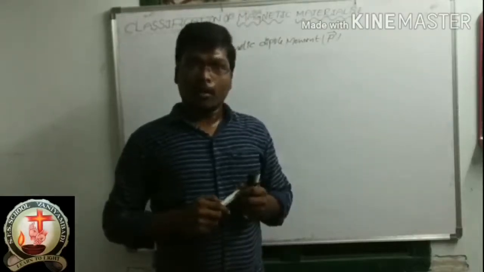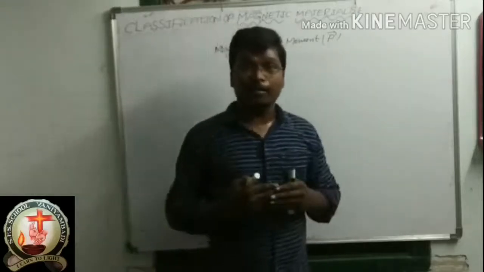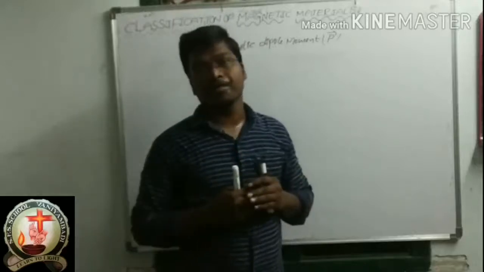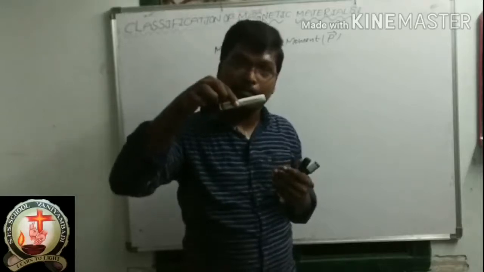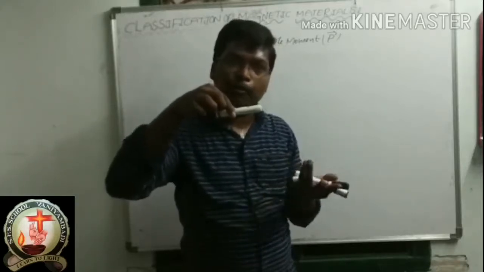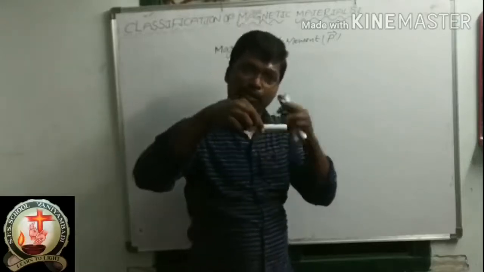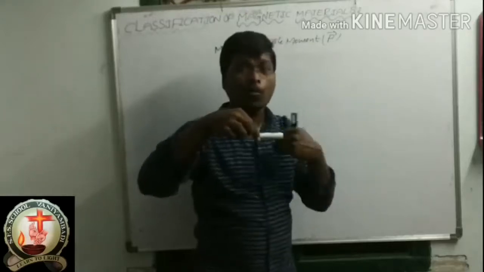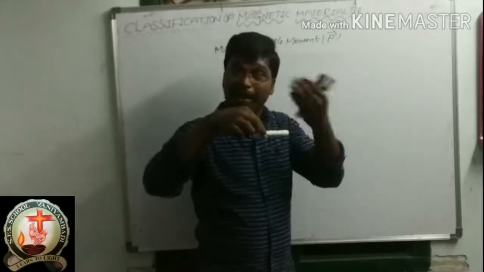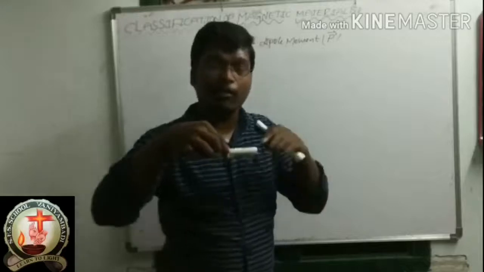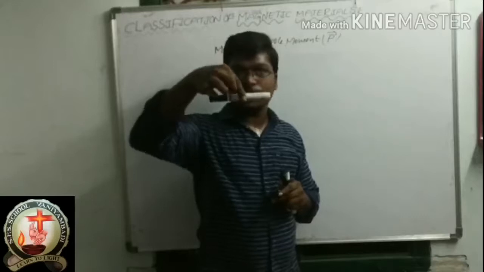Now I am saying the material that has a magnetic dipole moment is the magnetic material. Again you get a doubt: how do we know this material has a magnetic dipole moment? How will I find it? Suppose this is the material.